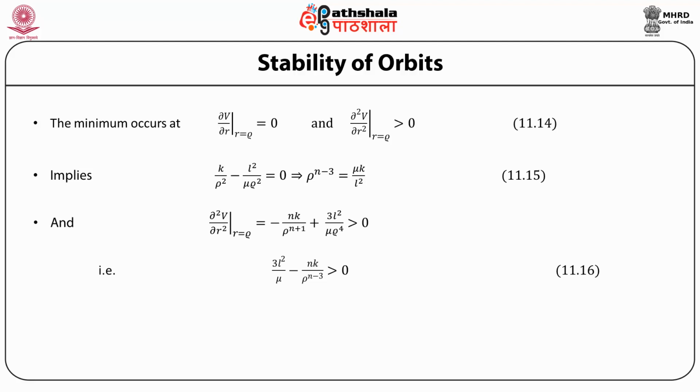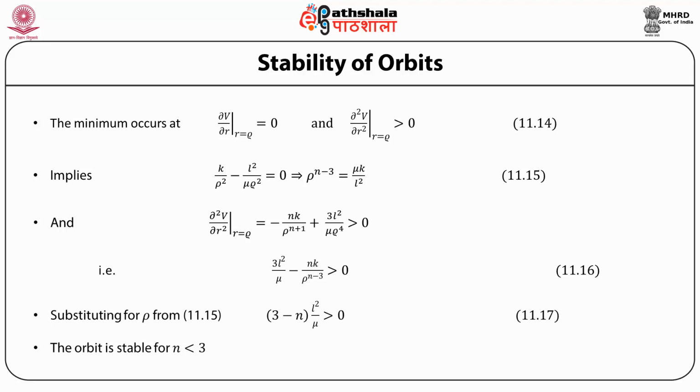That is, 3L squared/mu minus nk divided by rho to the power n minus 3. If this quantity is greater than 0, then we have a minimum in the potential and the orbit is stable. Now substituting for rho from the equation above, namely rho to the power n minus 3 is equal to mu k/L squared, this implies that (3 minus n) L squared/mu has to be greater than 0. Now L squared is a positive number, mu is the reduced mass, which is a positive number. So this means that n has to be less than 3 for the stable orbit.